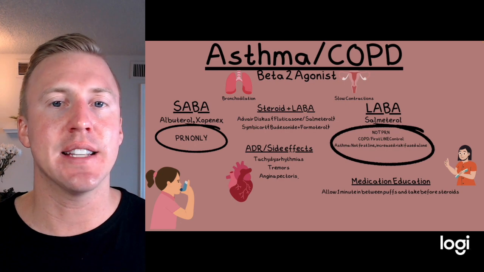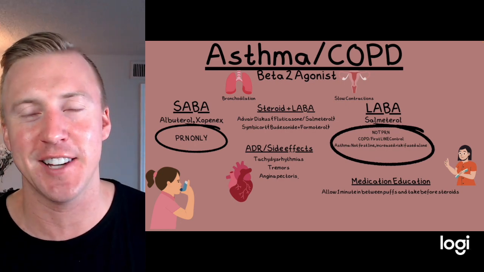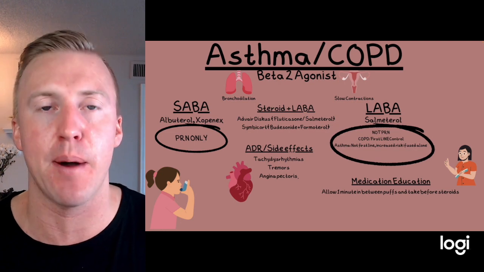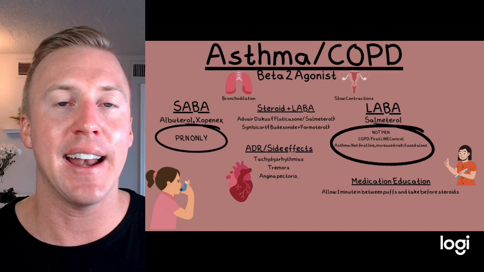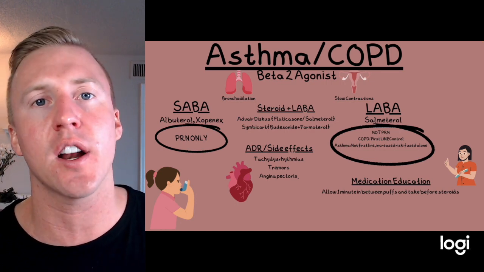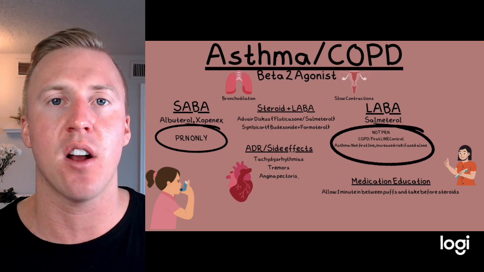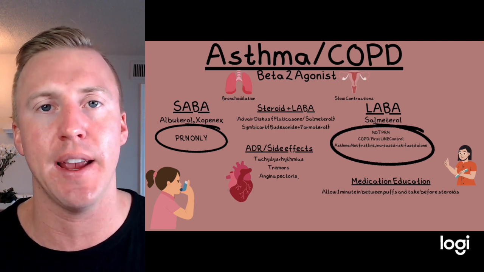Some side effects that we can see in general: beta-2 agonists are obviously found in the lungs and the heart, but in general, these beta-2 agonists are going to ramp up a lot of other things that we've covered before. So tachycardia, tremors, and even some chest pain, which is something you want them to tell you. Because if they have a history of coronary artery disease, you might be overworking that heart. Decreased oxygen supply to the heart while it's demanding more will cause that chest pain, and we might need to move forward.